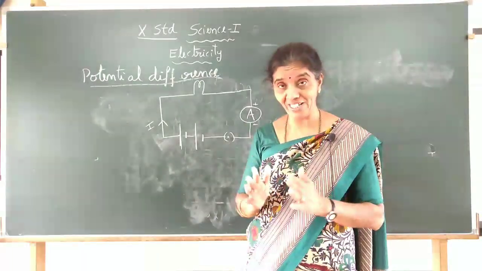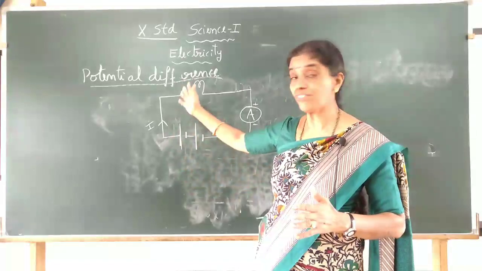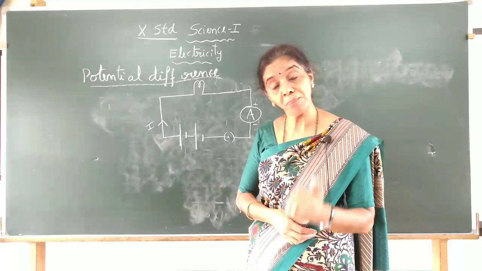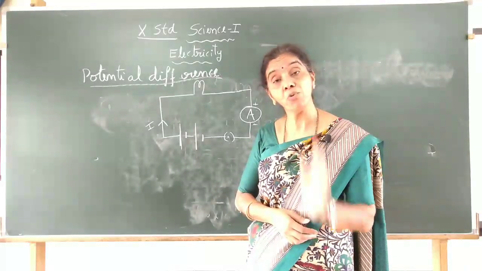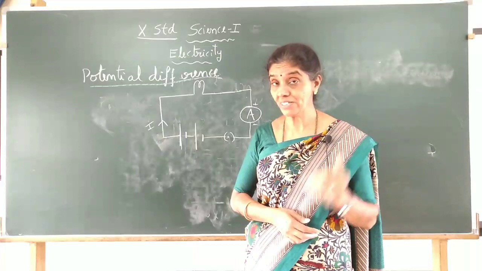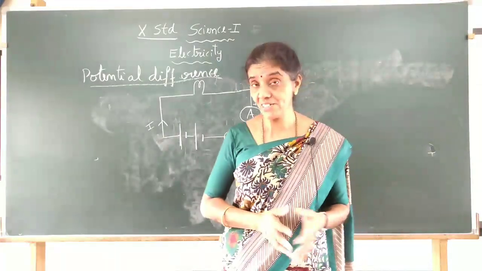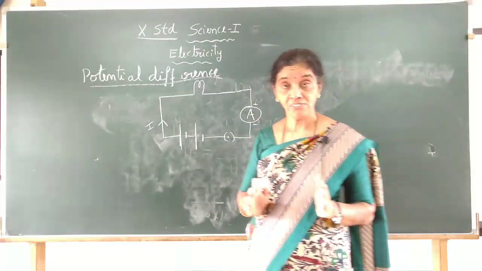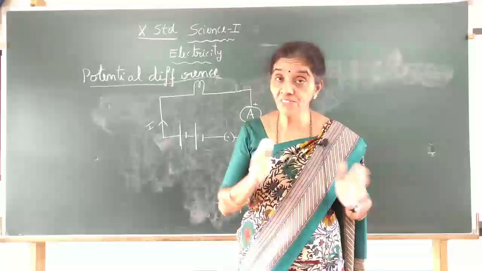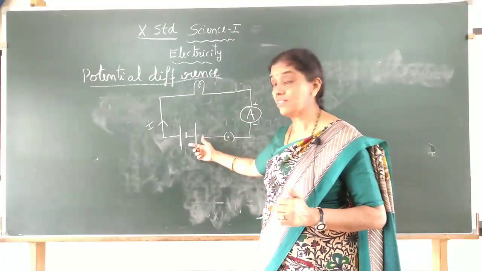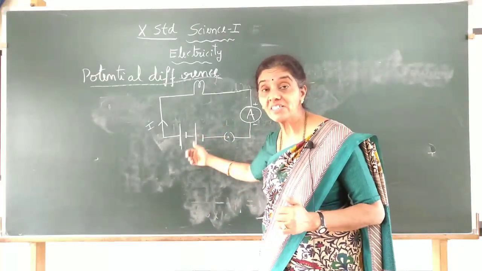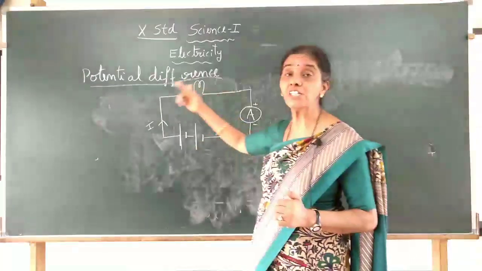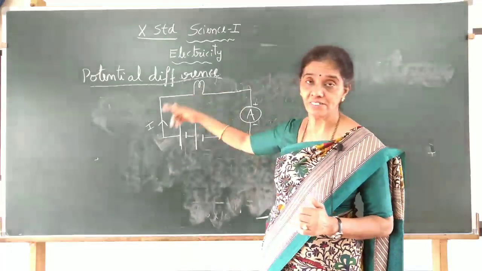If there is no such criterion as potential difference, or in common language voltage, there is no systematic movement of the charges. You have seen, I said, metals have free electrons which move randomly, but when some potential difference is applied using this battery, the battery makes the electrons flow systematically and continuously in this conducting wire.